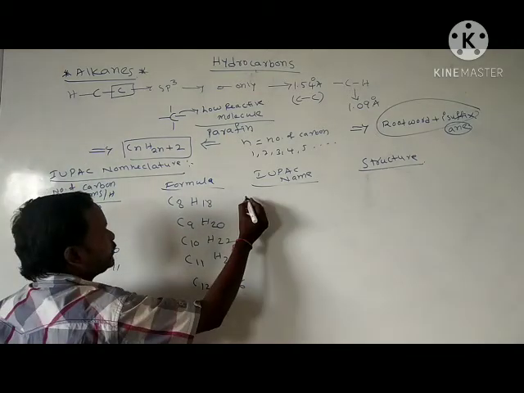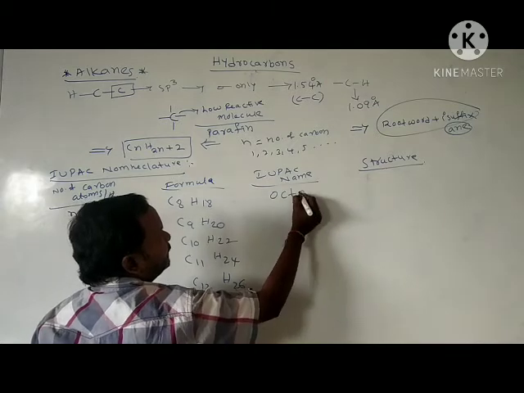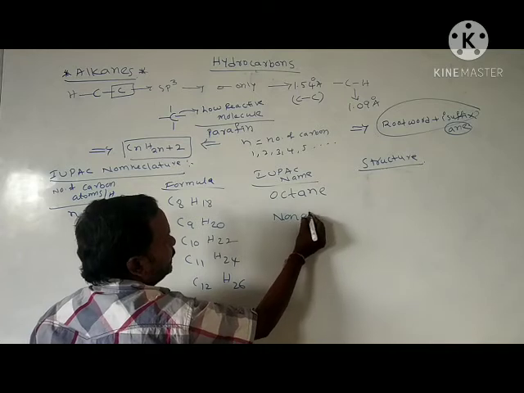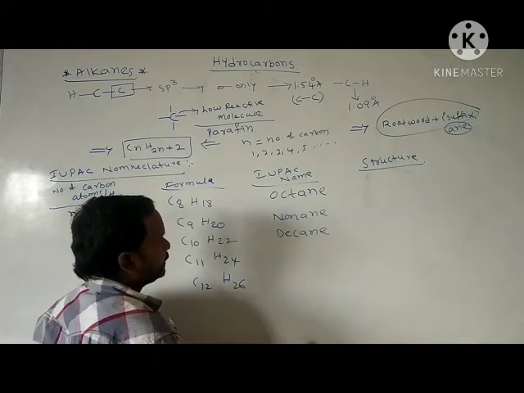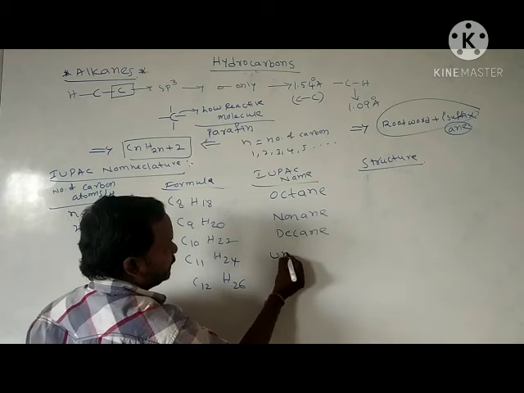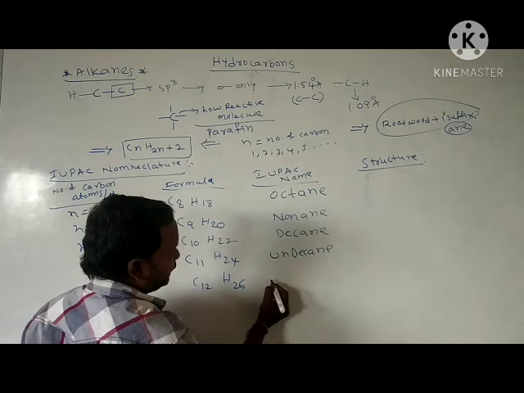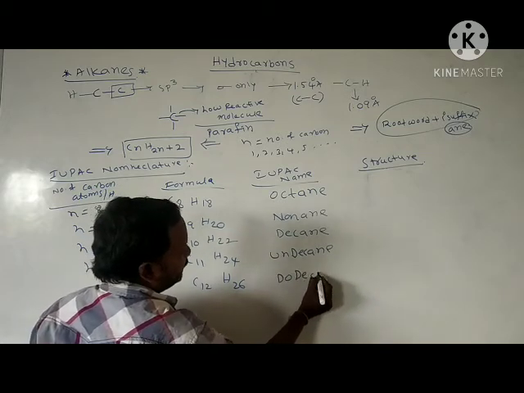See, I use these names: 8 carbons is octane. Here 9 carbons is nonane. Here 10 carbons is decane. 11 carbons is undecane. Here 12 carbons is dodecane.